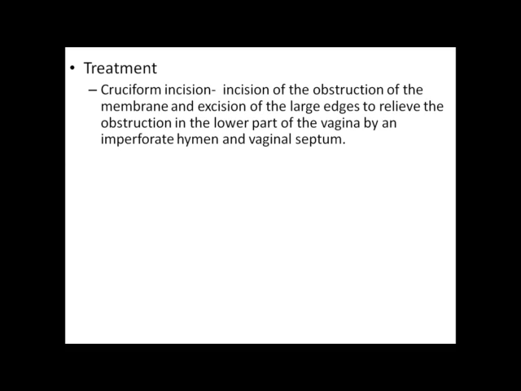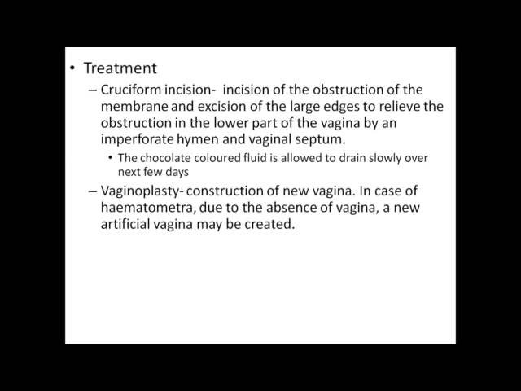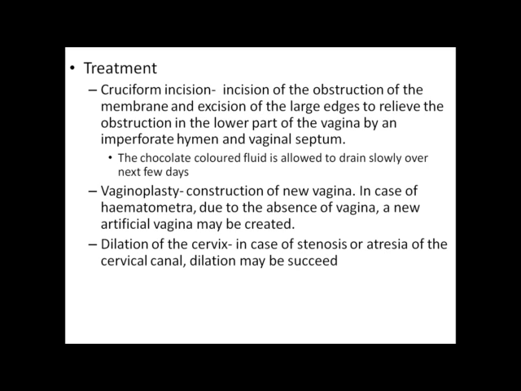Treatment includes cruciform incision, incision of the obstructing membrane and excision of the large edges to relieve the obstruction in the lower part of the vagina by an imperforate hymen or vaginal septum. The chocolate colored fluid is allowed to drain slowly over the next few days. Vaginoplasty, construction of a new vagina. In case of haematometra due to absence of vagina, a new artificial vagina may be created. Dilatation of the cervix: in case of stenosis or atresia of the cervical canal, dilatation may succeed. Prophylactic antibiotics to avoid introduction of any sepsis.